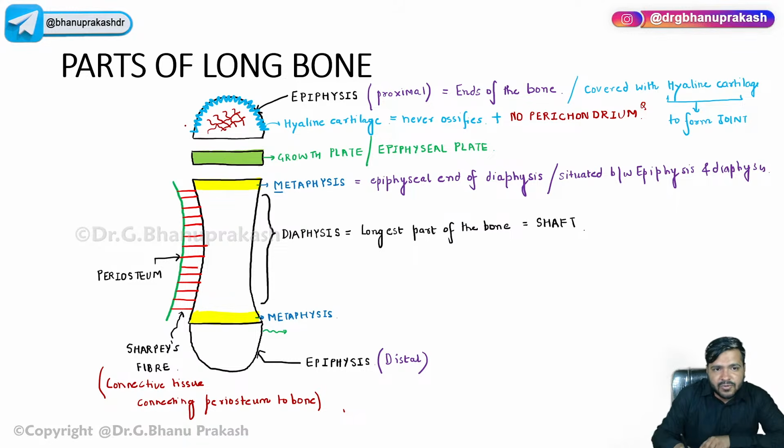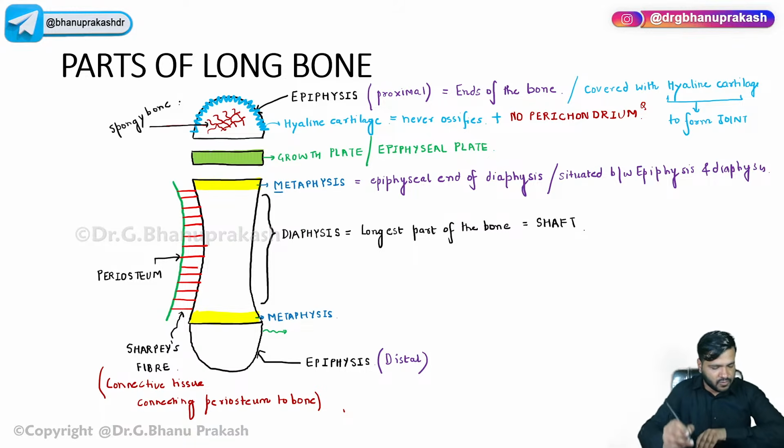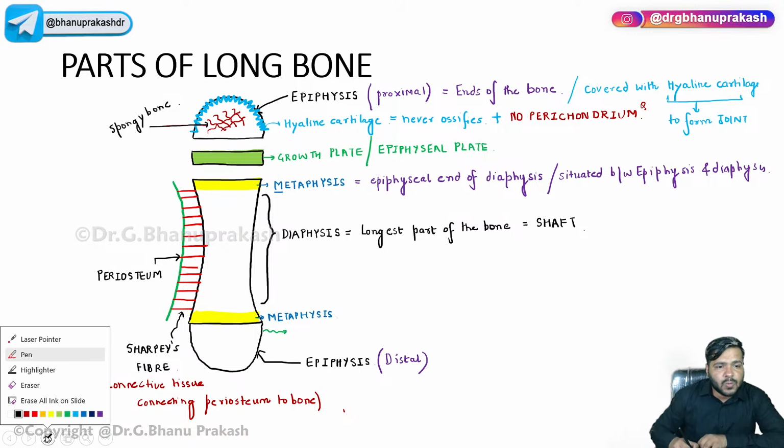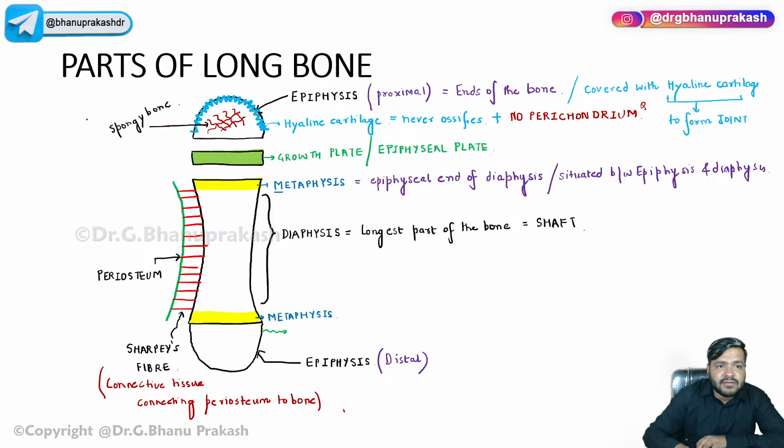And over here the composition of the bone is made up of spongy bone or cancellous bone, right? And this spongy bone will contain the red bone marrow. Very, very important.